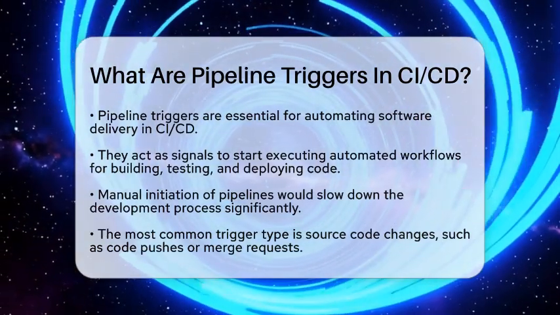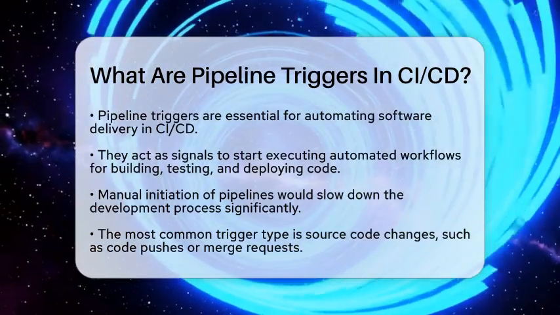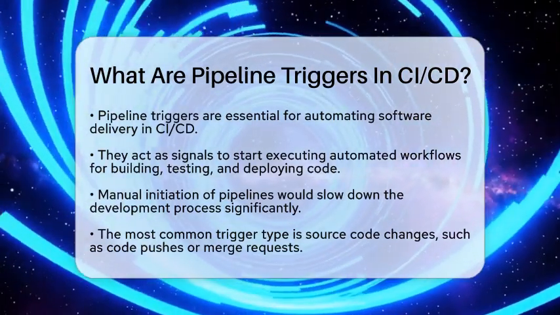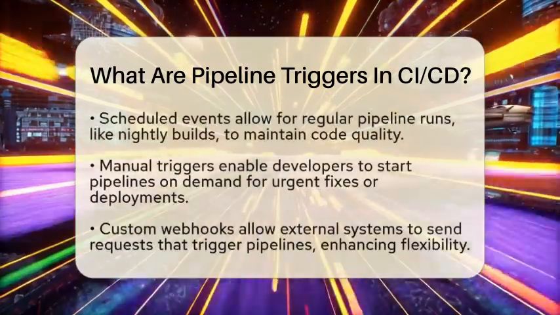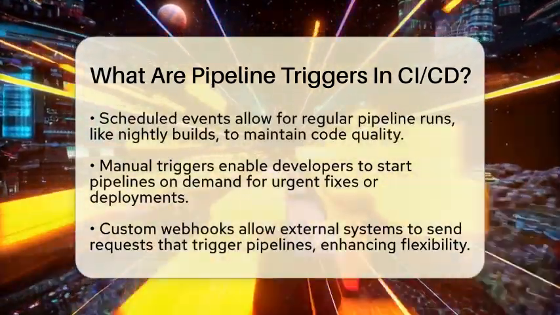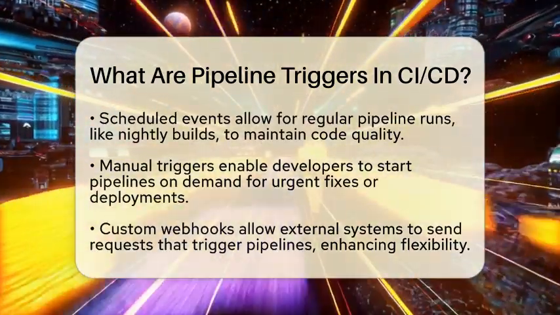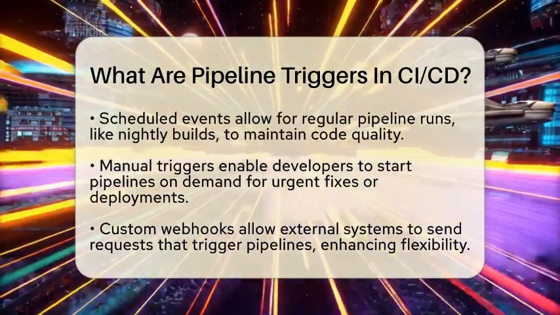There are several common types of pipeline triggers. The first and most frequent is source code changes. Whenever a developer pushes new code, creates a branch, or opens a merge request, this action automatically triggers the pipeline. This ensures that every code update is built and tested right away.